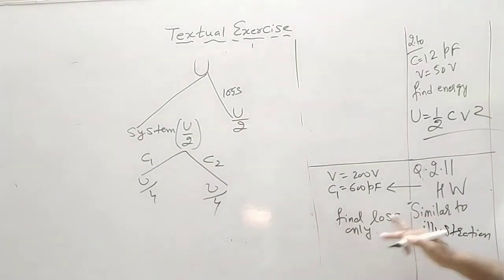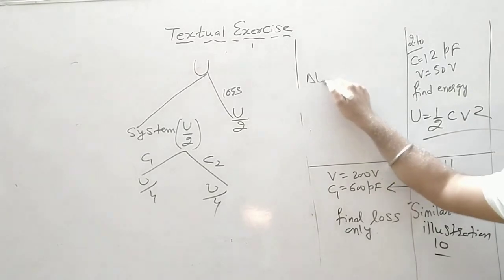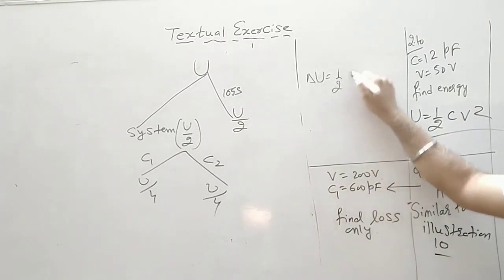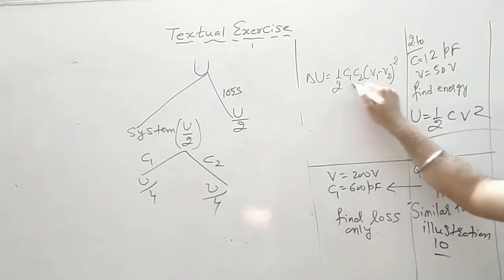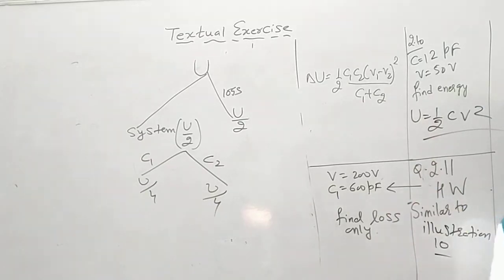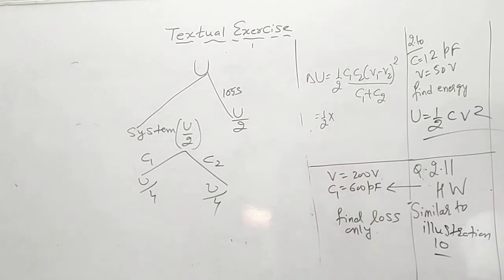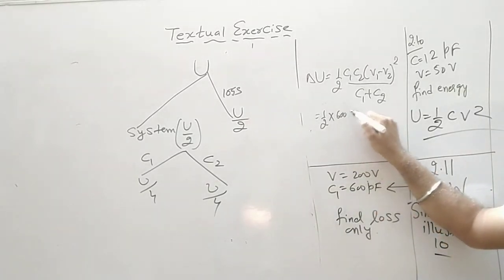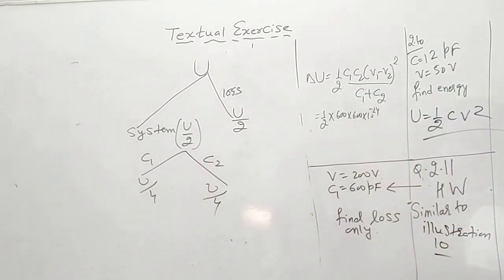Now, if I have to find out the loss only, we have a small direct formula: half C1 C2 (V1 minus V2) whole square upon C1 plus C2. So in this situation also you can find out the loss. So half into C1 C2, so 600 into 600 into 10 raised to minus 24.